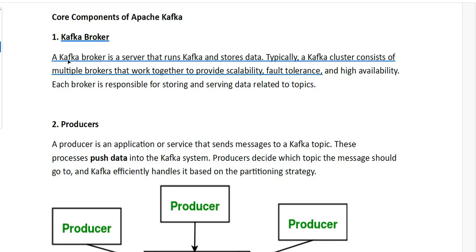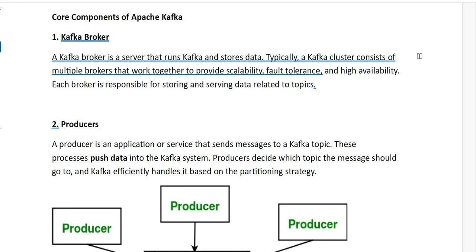The first component that we need to discuss is the Kafka broker. It is normally a server that stores the data. Every log is stored in the Kafka server. And what is a Kafka cluster? A collection of multiple brokers that work together to provide scalability is called a Kafka cluster, and high availability is also possible here. Each broker is responsible for storing and serving data related to topics. All these topics are stored in the Kafka broker logs.